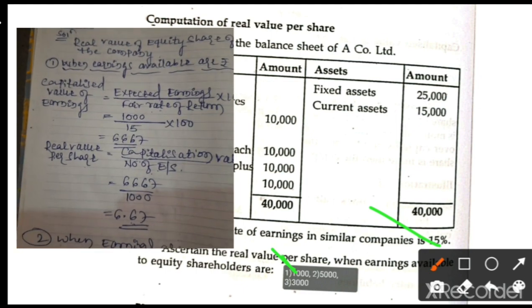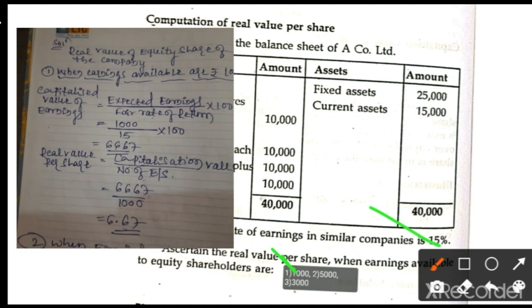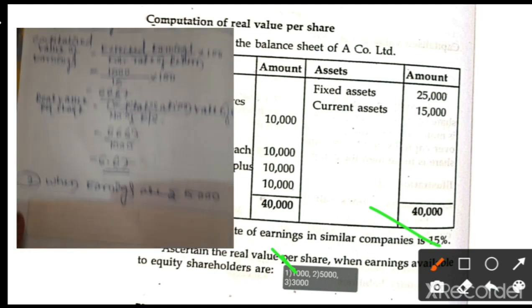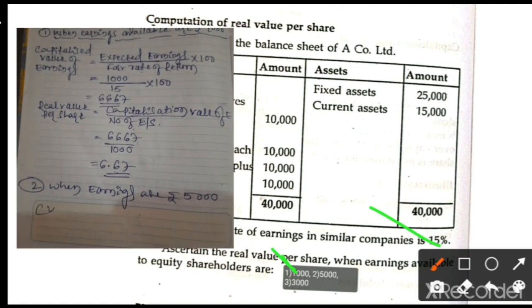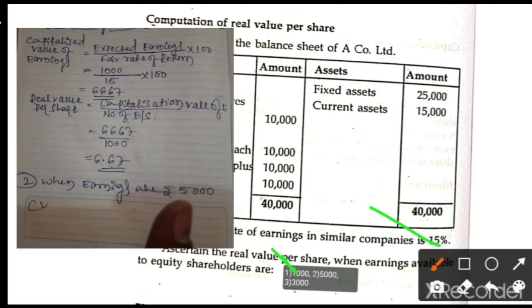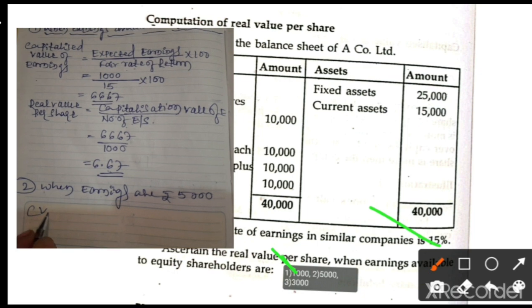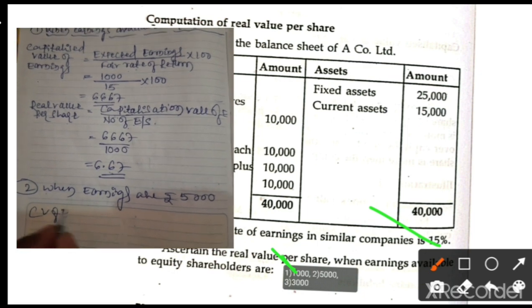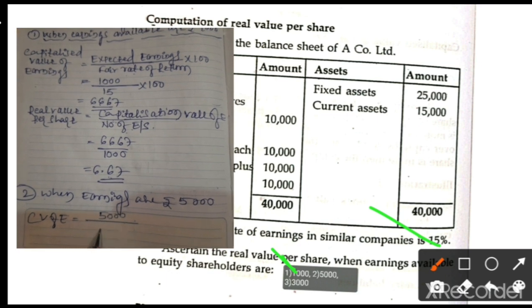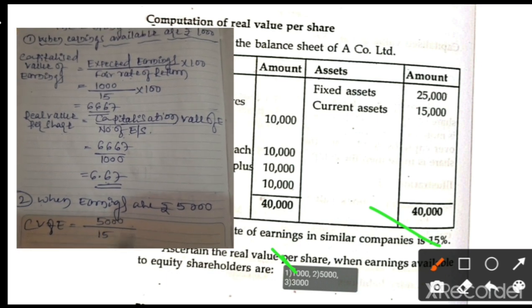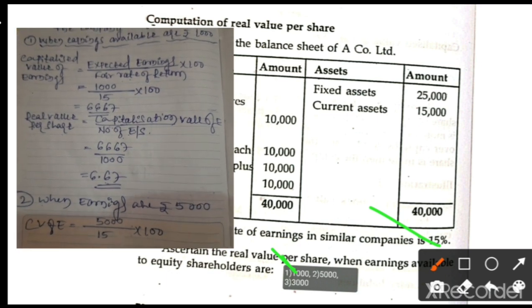When earnings are rupees 5000, directly this is the formula. You have tried it fully, I am just guiding you. So capitalized value of earnings is equal to earnings, which is 5000, and normal rate of return 15%, into 100.